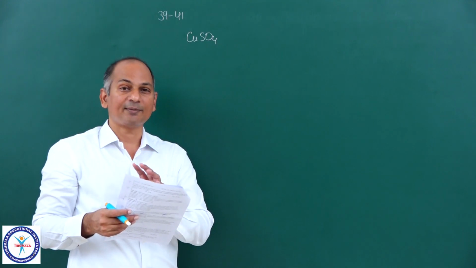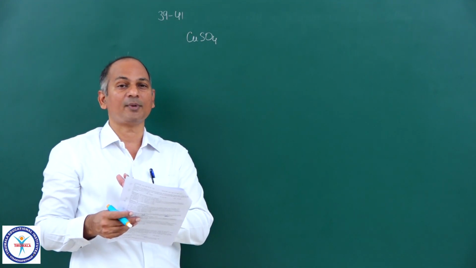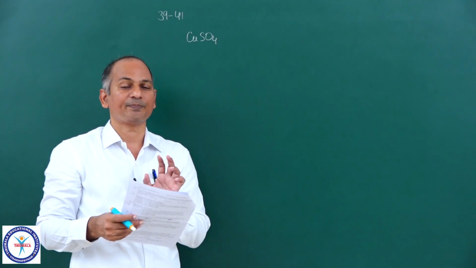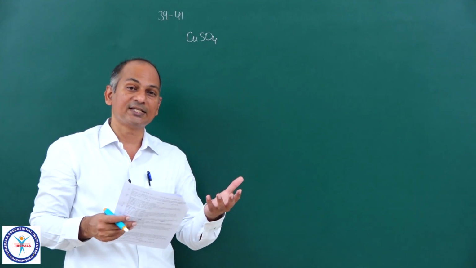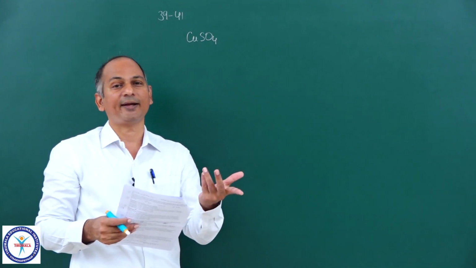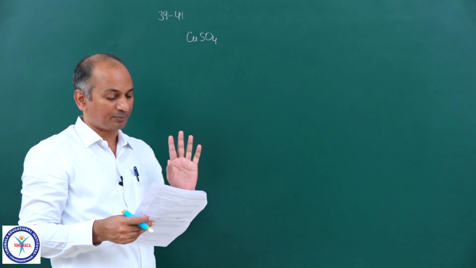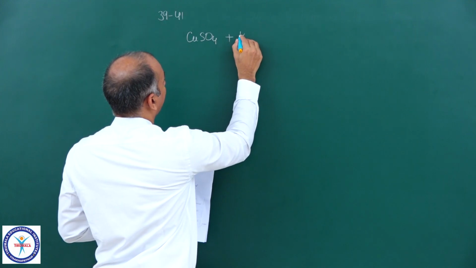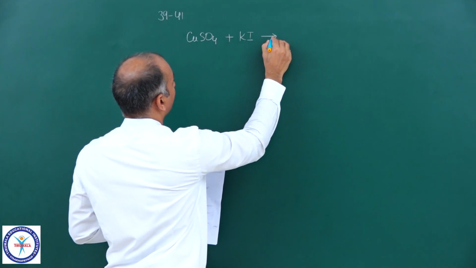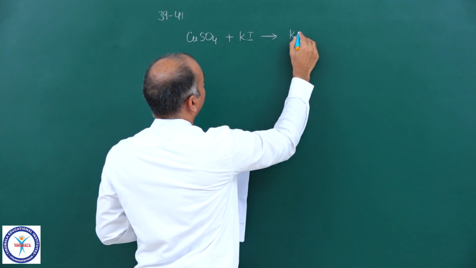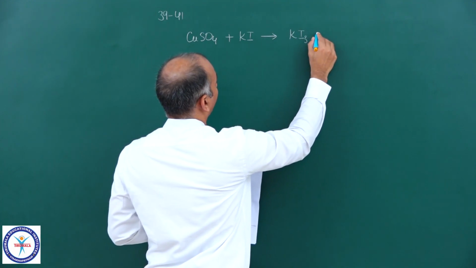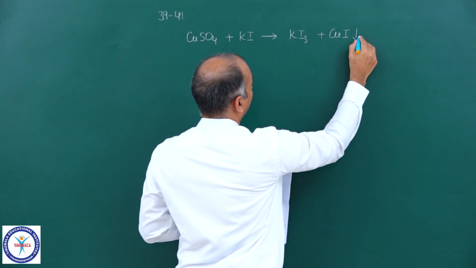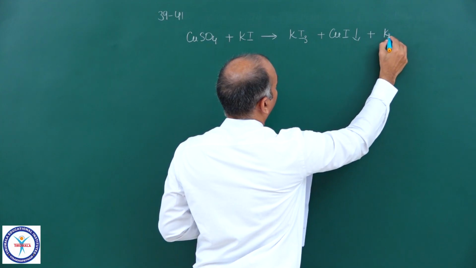If it is anhydrous copper sulfate, then the molar mass of CuSO4 would be 64 plus 32 plus 64. But if any water of crystallization is retained, 1 or 2, then accordingly the molar mass changes. So that is the first step. Okay, then if you come to the reactions, CuSO4 plus KI gives KI3, potassium triiodide, plus CuI, which is a precipitate, plus K2SO4.